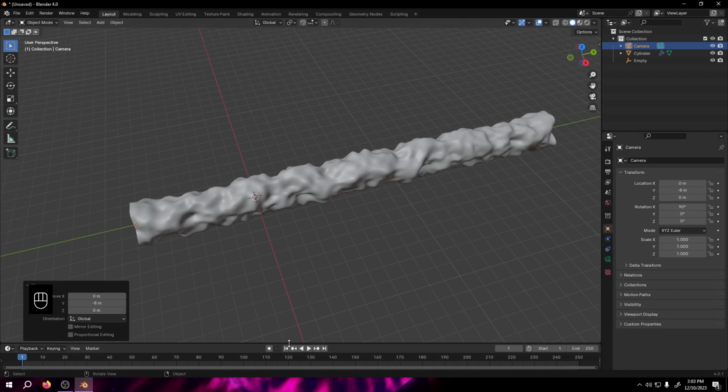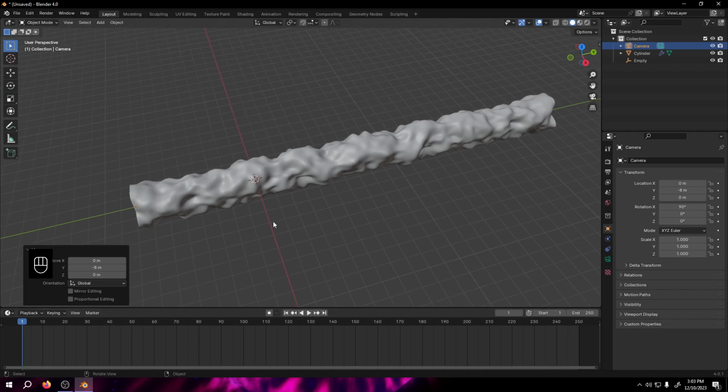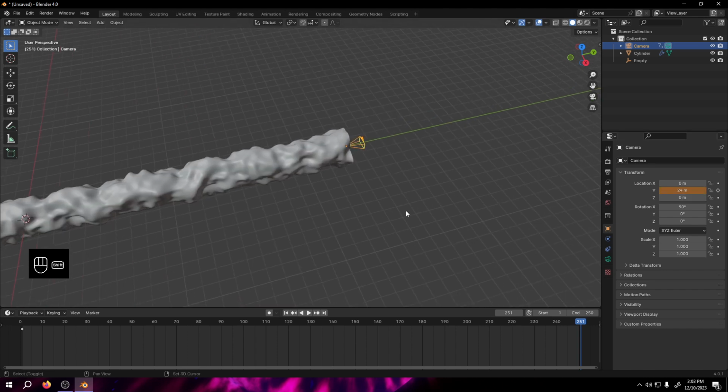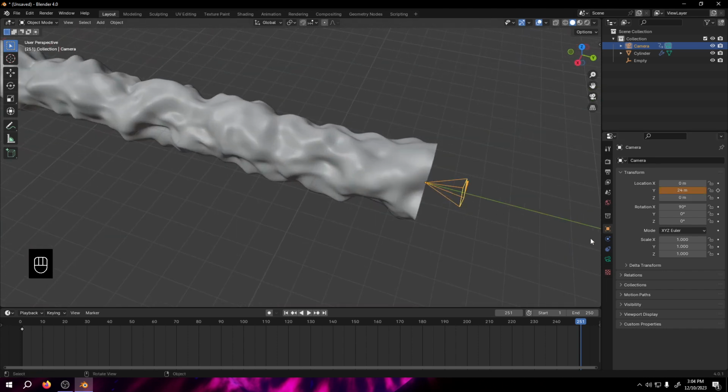And let's animate that camera. So I just select that camera and hit the object properties and hit that keyframe to add a single keyframe, and then jump to the last keyframe, Shift Right Arrow, and move one more, and let's set that to 24, and add another single keyframe.